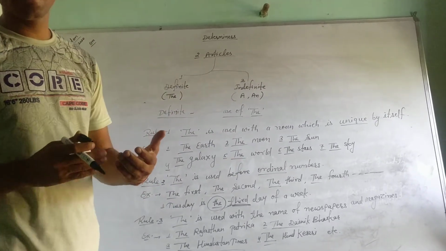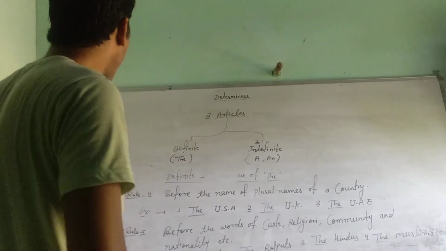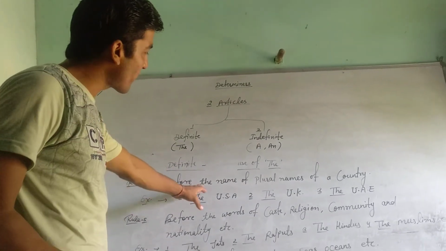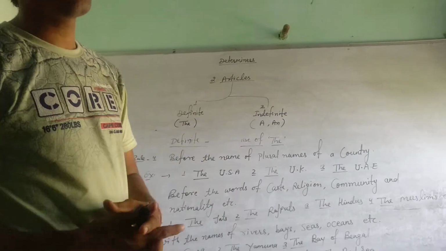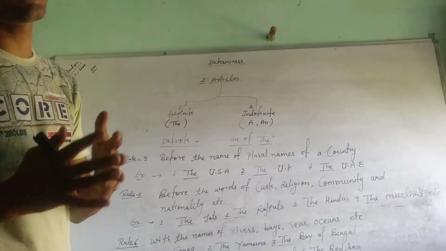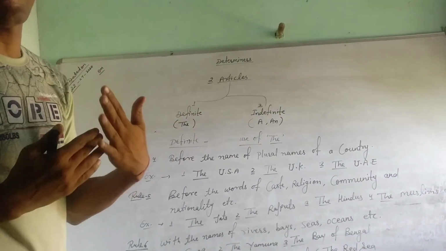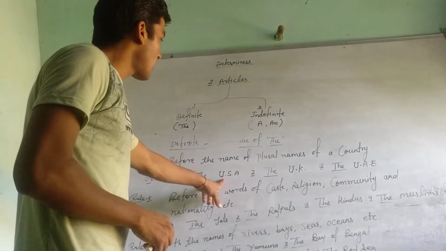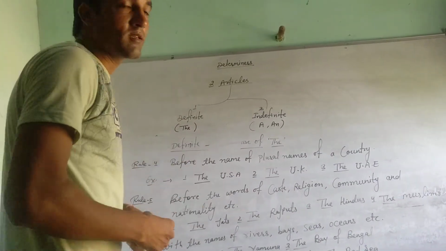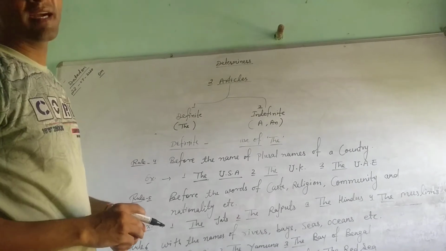Now let's see rule 4th. Rule 4th is before the plural names of a country. So look at the names of countries which have plural names. Okay, so as USA. So before USA, the article THE will be added.